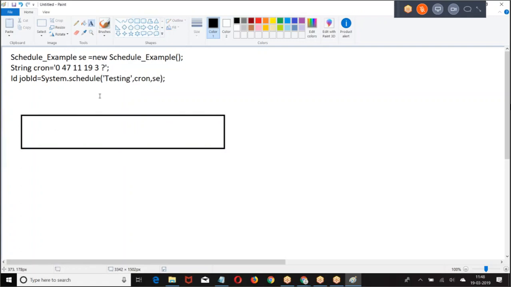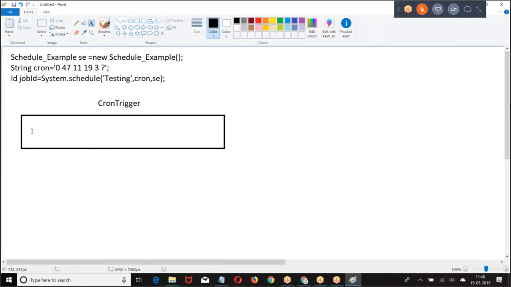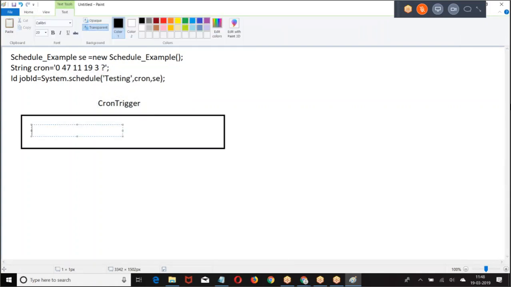We have an object called cron trigger with ID, cron expression, last executed, next executed.